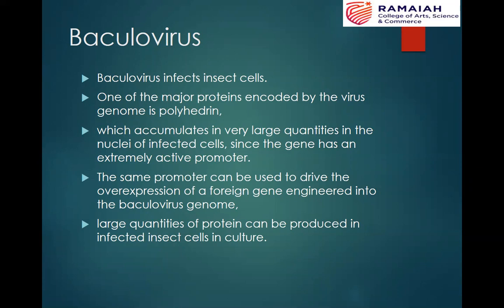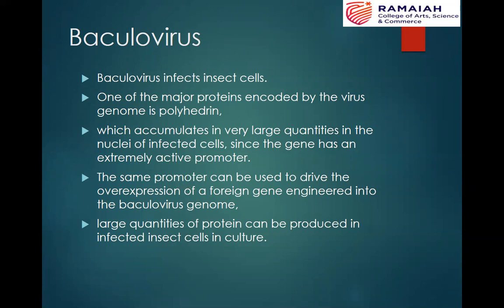That's why a very large quantity of polyhedrin is expressed, and when the virus infects the insect cell, the expressed protein in larger quantities gets accumulated in the nucleus of the infected insect cells. Since the promoter of this gene is very strong, the same promoter can be used to cause the overexpression of our gene of interest.